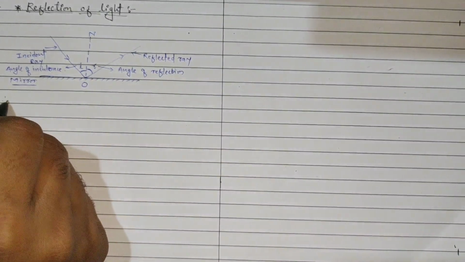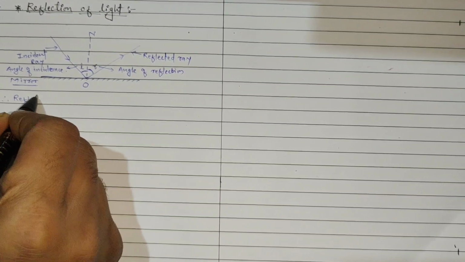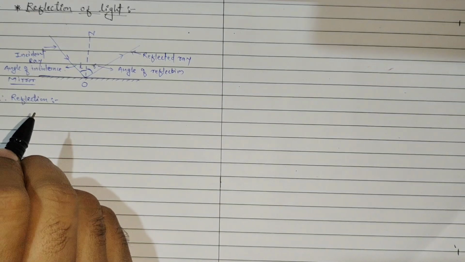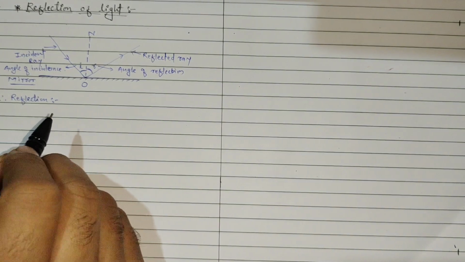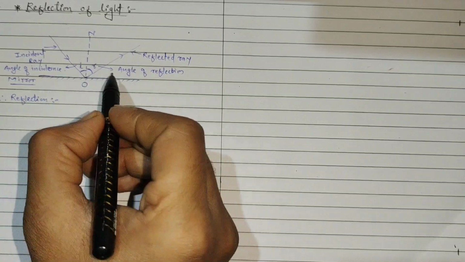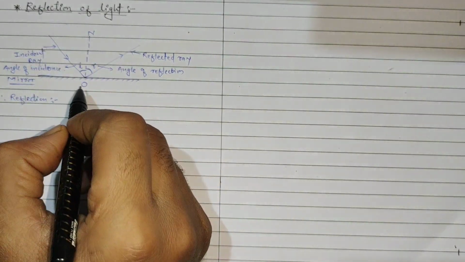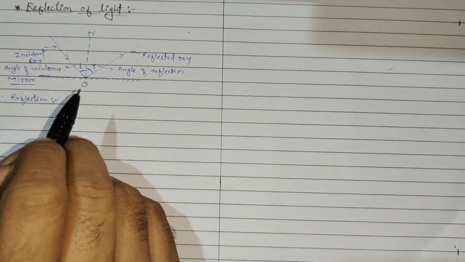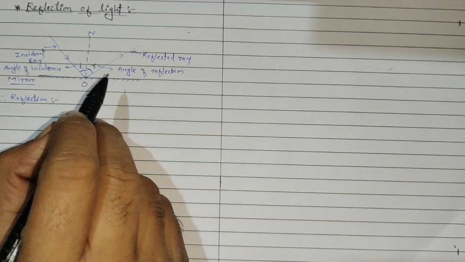So what do we mean by reflection? First of all, we'll consider the definition of reflection. Reflection is the phenomenon of change in the path of light without any change in the medium. If we consider the medium to be air, then this incident ray and reflected ray are both in an air medium. If we suppose it is water, then the incident ray and reflected ray both lie in the water.